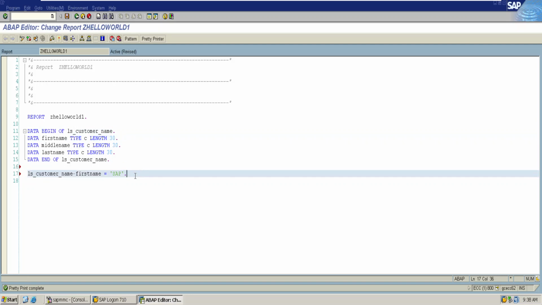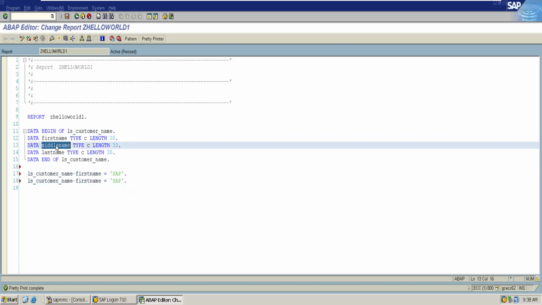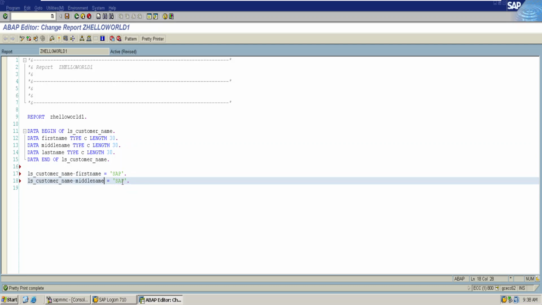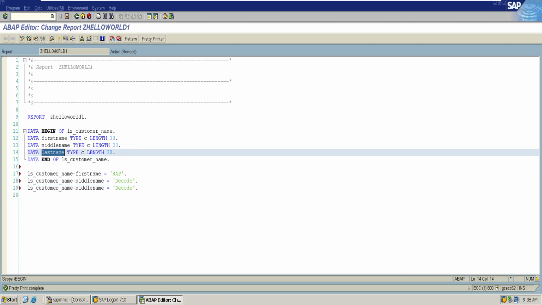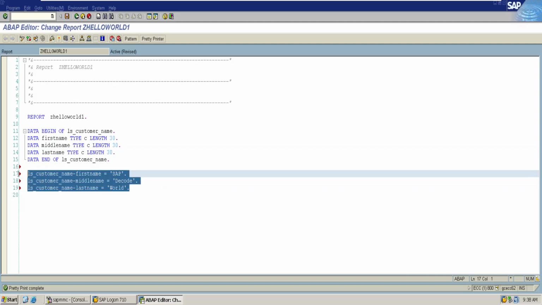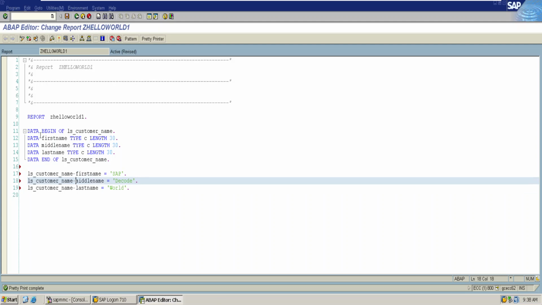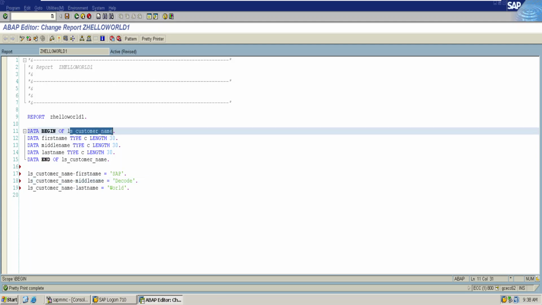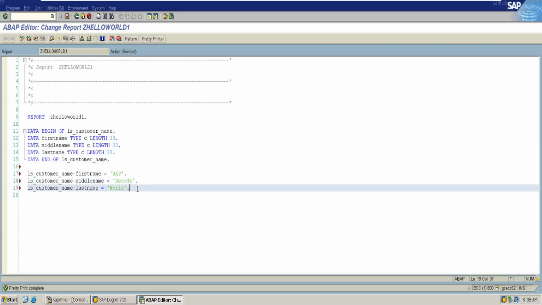In the same way, access the other attribute by using a hyphen symbol and then assign some value to it, last name word. Now we have assigned some values to the attributes of the structure.